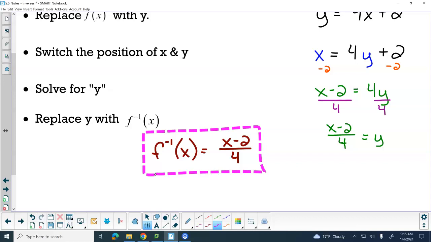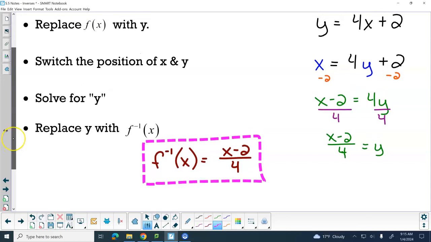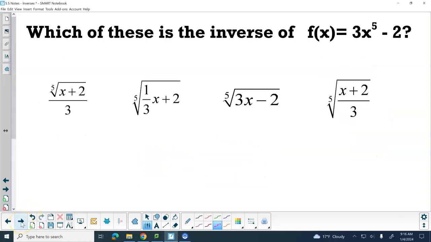I'll give you a moment here to make sure that you have those steps written down, because those would be good steps to put on your note sheet. One of those 4 is the inverse of f. Okay? So you might have a question that says, which one is the inverse? Well, one thing that you can do is you can find the inverse of f.